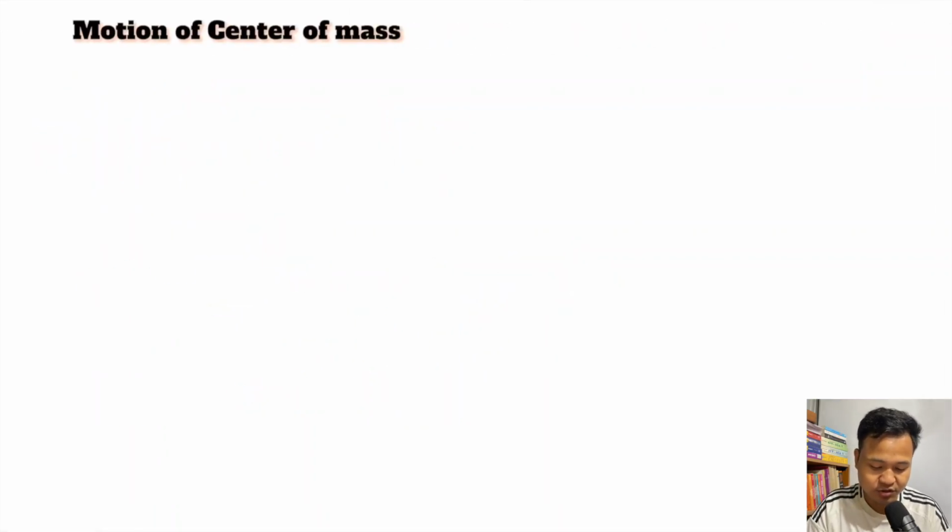Okay, next you have motion of center of mass. One thing: the 2024 NEET syllabus has the motion of center of mass deleted, so it is removed. So if you are preparing for medical exam, you can skip it. If you want extra knowledge, you can see this one.